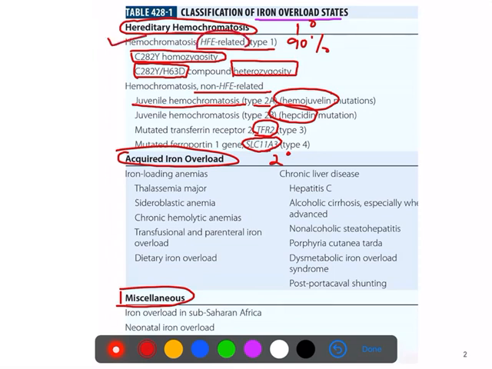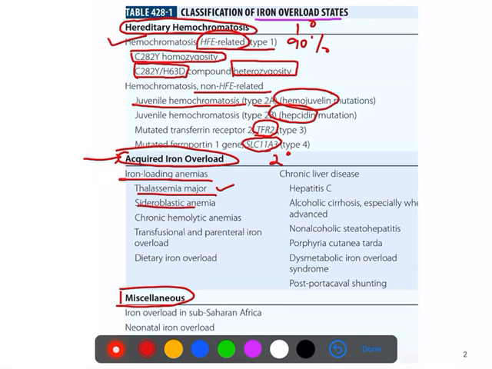Okay, so now we will take what are the acquired causes that can lead to the iron overload in the body. Acquired causes could be due to the iron loading anemias. What are the iron loading anemias? Patients with thalassemia major, where you have to give repeated blood transfusion, that builds up iron in the body.